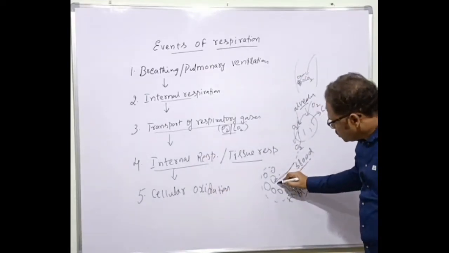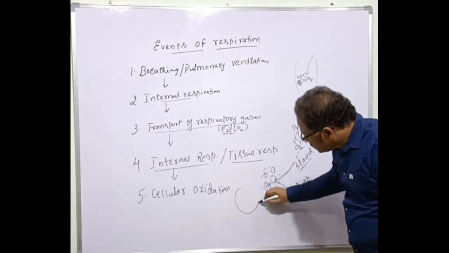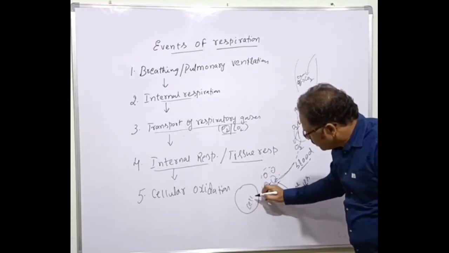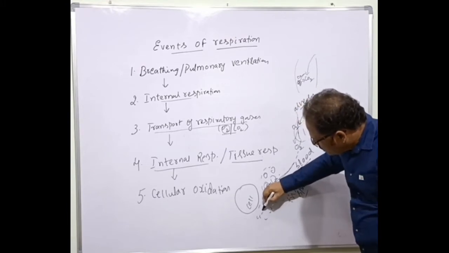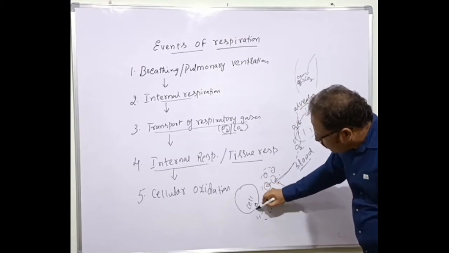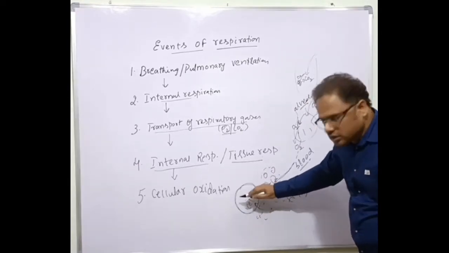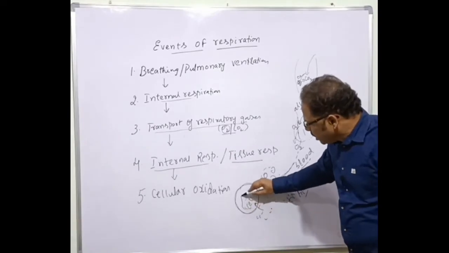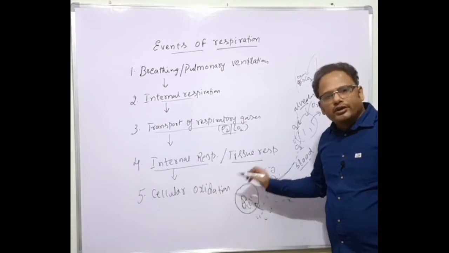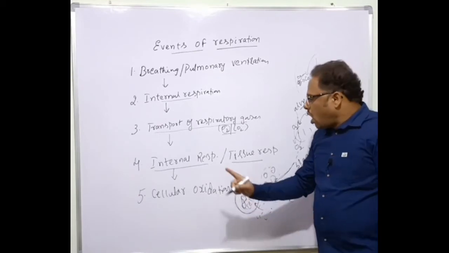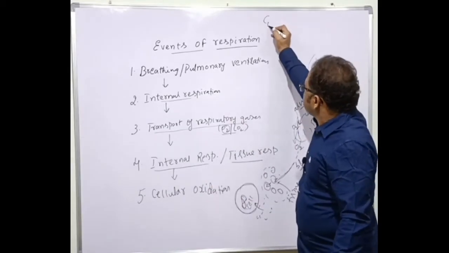From the tissue spaces, where is oxygen entering? For example, this is a cell. From the tissue space, oxygen is entering through the plasma membrane into the cell. Here is the cytoplasm. The cytoplasm contains the mitochondria, isn't it? So oxygen is taken by mitochondria, and there cellular oxidation takes place. That is, the glucose molecule is degraded.